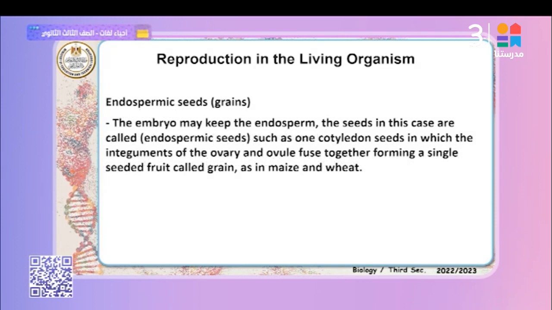Focus, please, on this point before studying this episode. We focus on what we studied in the last episode, fertilization. There are two types of fertilization. First, fusion, where the 2N zygote is formed: the male nucleus N fuses with the egg cell, forming the zygote. After formation, the zygote divides mitotically, forming the embryo. Second, triple fusion: one male nucleus fuses with the two polar nuclei, forming the endosperm. The endosperm divides mitotically, forming the endospermic tissue. Both processes together are called double fertilization.